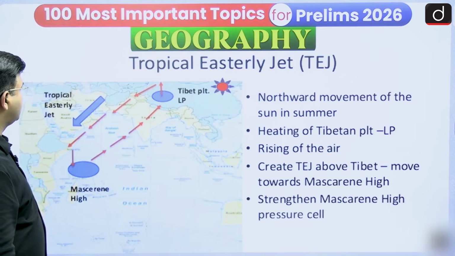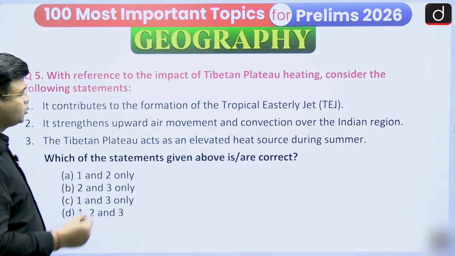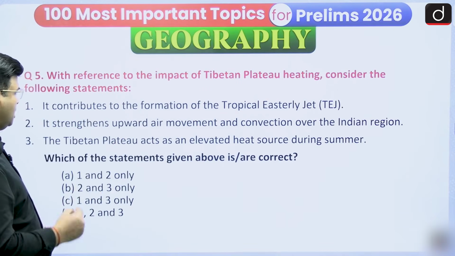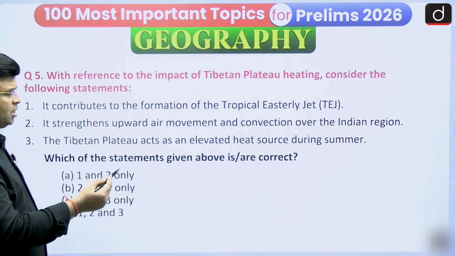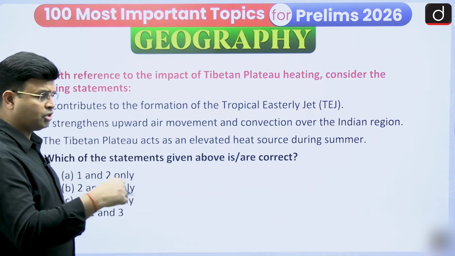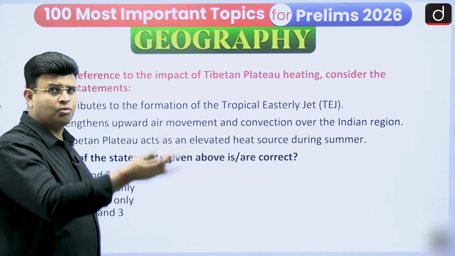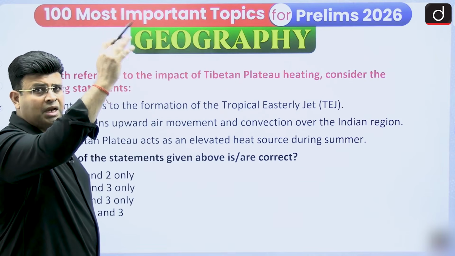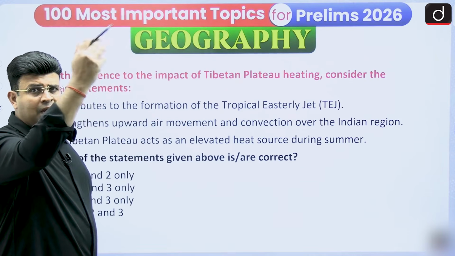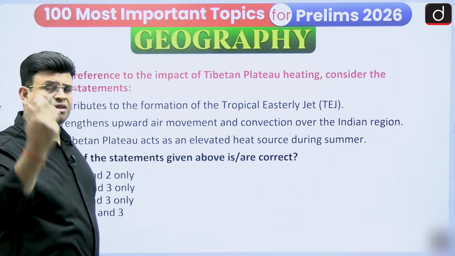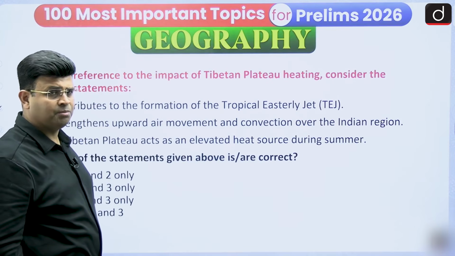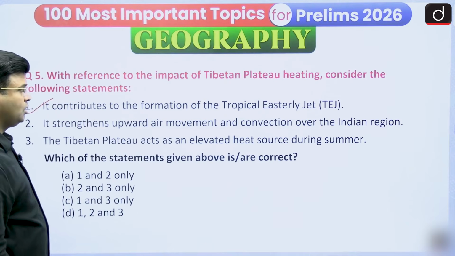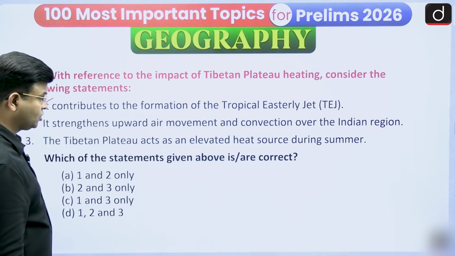Thereafter, with reference to the impact of Tibetan plateau heating, consider the following statements. It contributes to the formation of the tropical westerly jet stream. Yes, Tibetan heating creates low pressure below, the air moves up and creates a high pressure in the upper atmosphere above the Tibetan plateau, at 10-12 kilometer height, and there the tropical westerly jet stream forms. Yes, the Tibetan plateau helps in the formation of the tropical westerly jet stream.